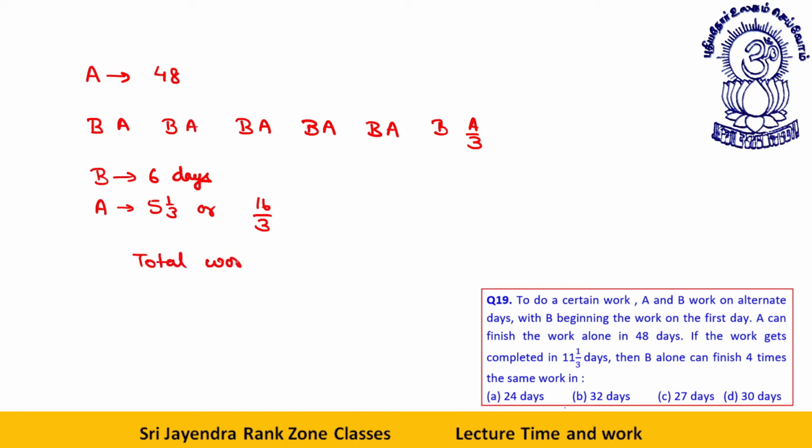I equate this total work in two ways. What is the total work? The total work in terms of A is 48A, or this total work can also be said as 6B plus 16 by 3 A. Getting it, students?